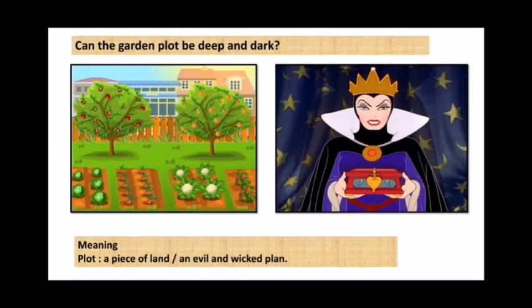Can the garden plot be deep and dark? Here the homograph used is plot. One plot means a piece of land, and the other meaning is an evil and wicked plan. So the poet asks if the garden's plot is having some wicked plan or not.